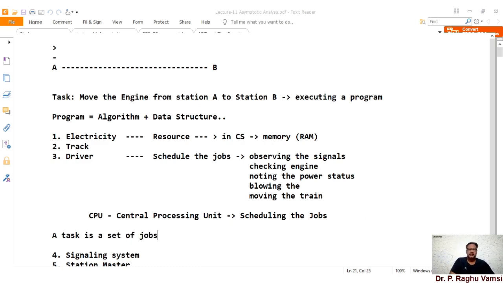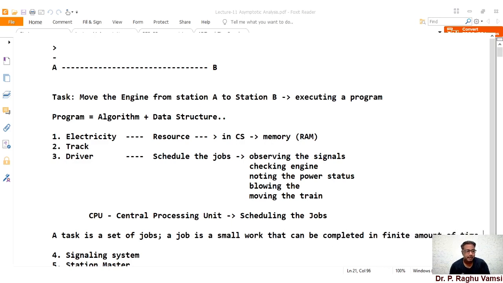A task is a set of jobs, and a job is a small work that can be completed in a finite amount of time.